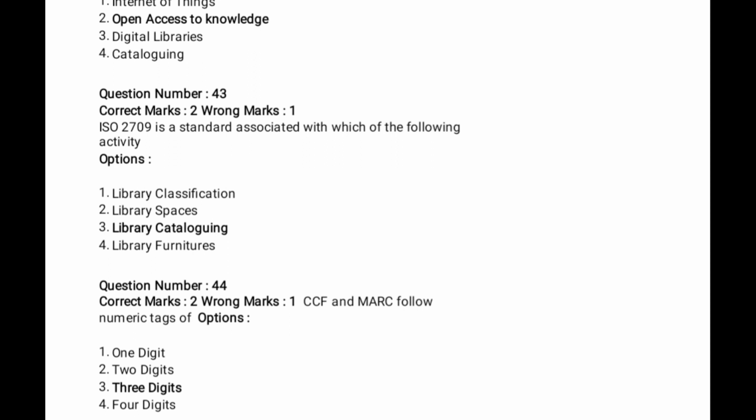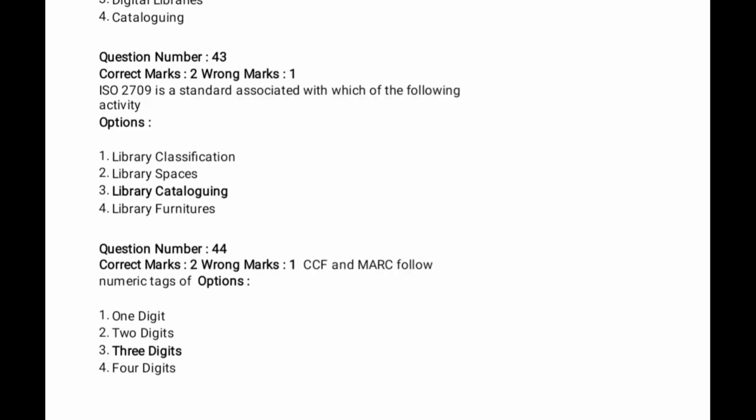CCF and MARC follow numerical tags of 3 digits. Option 3 is the right answer. Common Communication Format and Machine Readable Cataloging follow numerical tags of 3 digits. So option 3 is the right answer for question number 44. Next, question number 45.